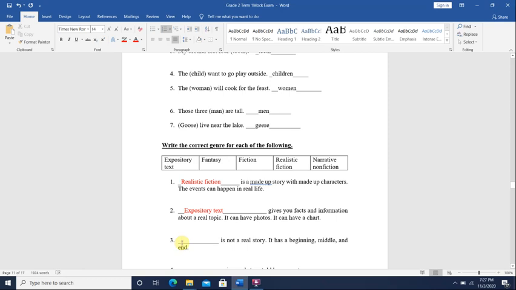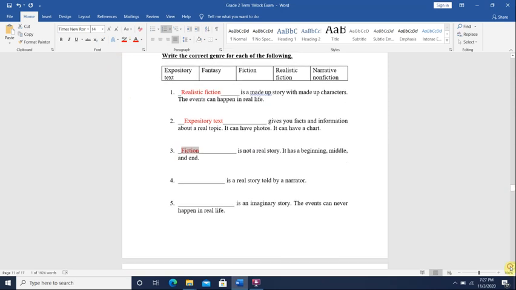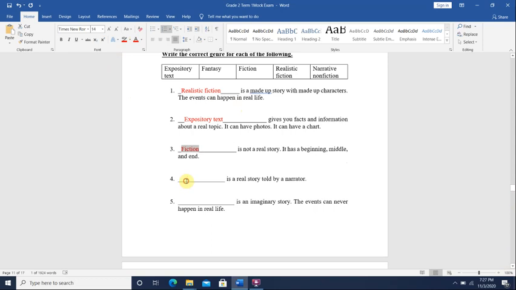All right, number 3, blank is not a real story. It has a beginning, middle, and end. Okay, so a story that is not real, and also the characters are not real, and it has a beginning, middle, and end. This would be fiction. Okay, this is what so far we learned about fiction, that the story is not real and the story has beginning, middle, and end.